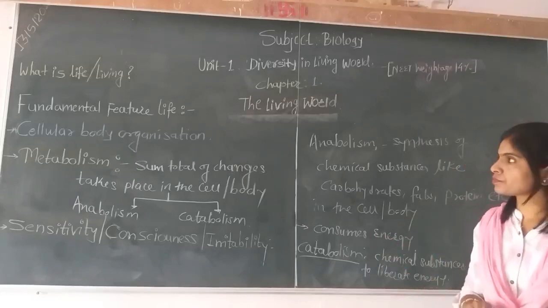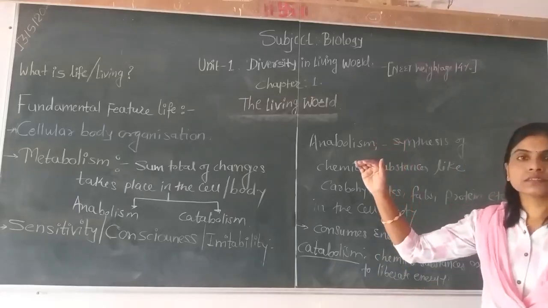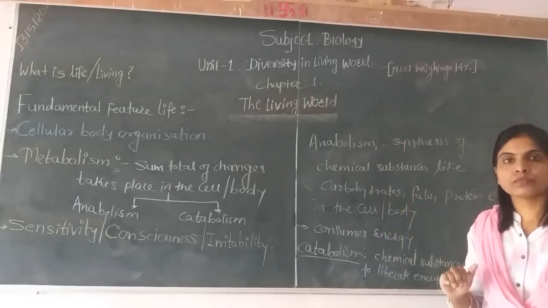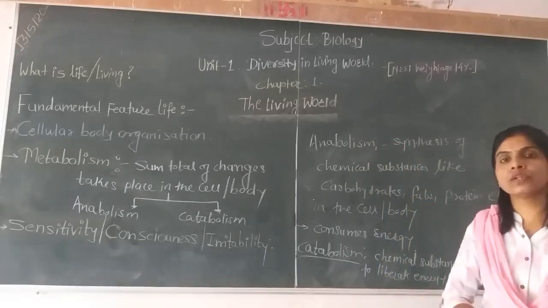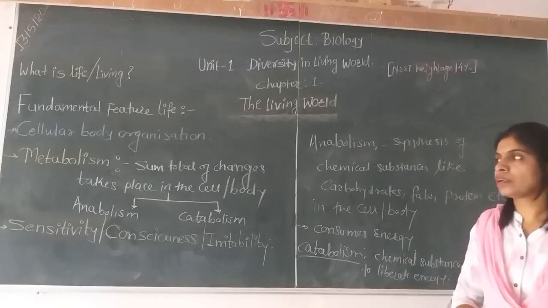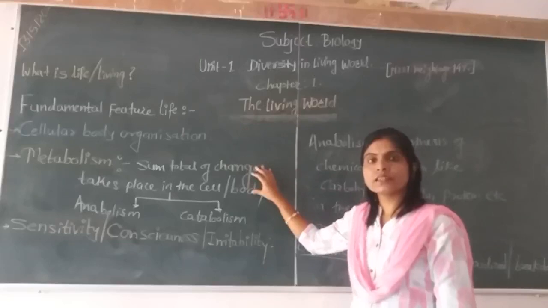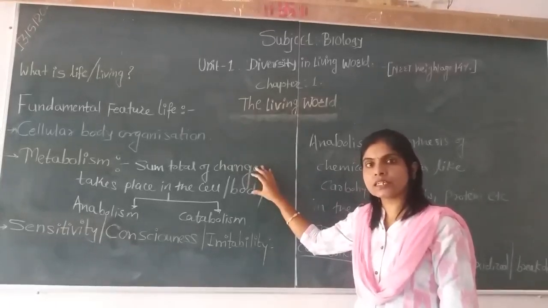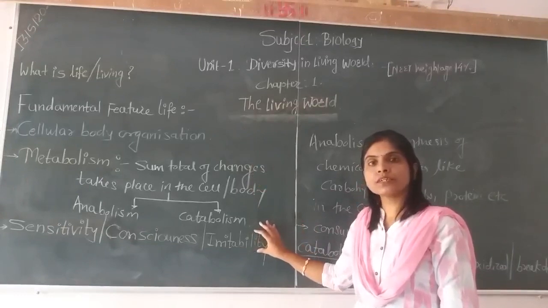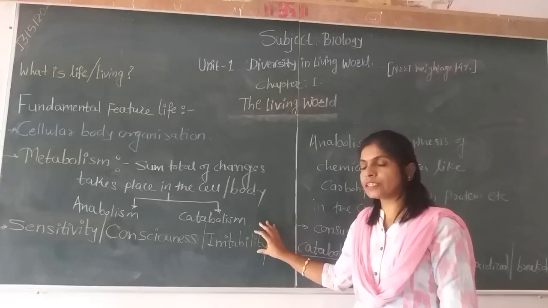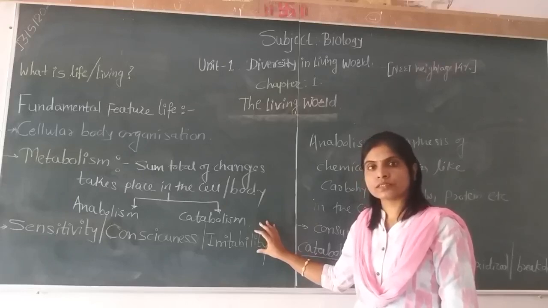So up to here, we discussed three defining features of life, those that are only seen in living beings and not in non-living objects. They are: first, having cellular body organization; second, the metabolic changes that take place in the cell, that is metabolism; and third, the ability to respond to different stimuli arising from the surroundings, that is sensitivity or consciousness.